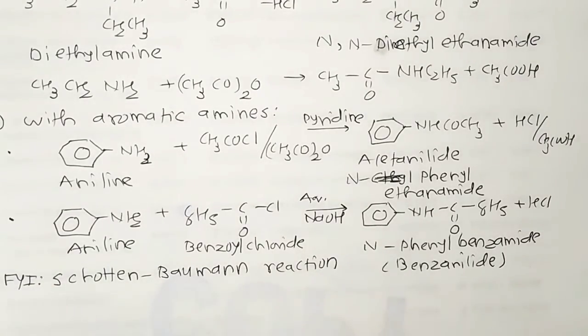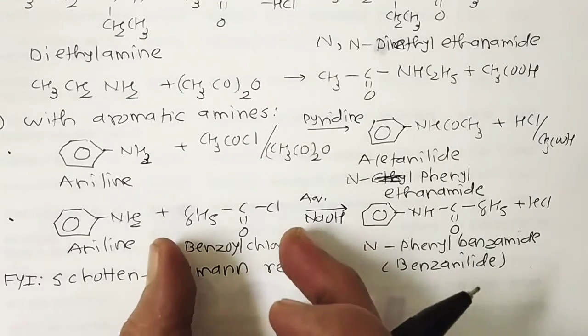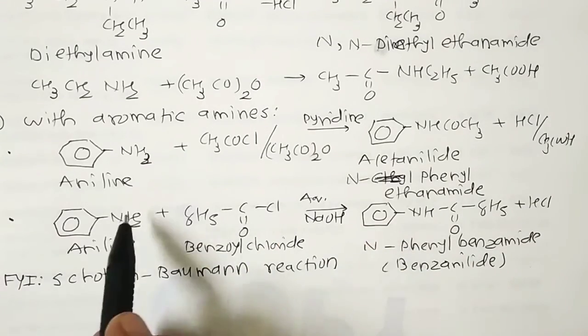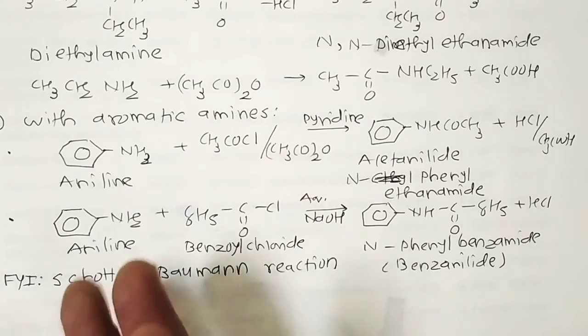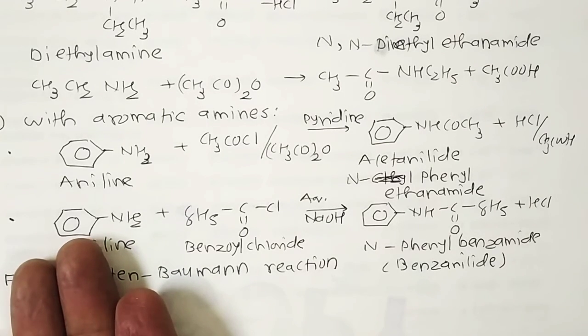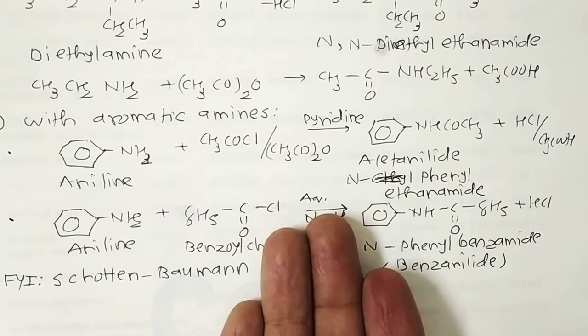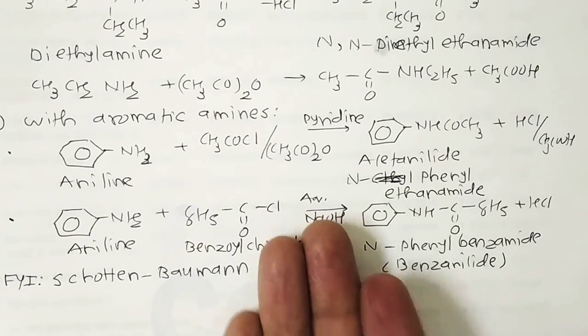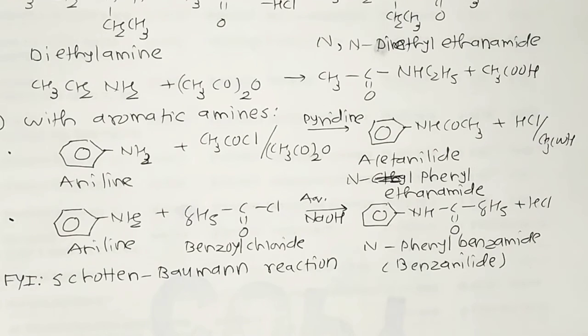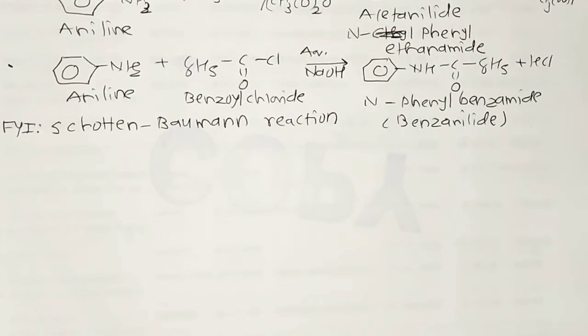Once again, what is the Schotten-Baumann reaction? Benzoylation of compounds containing an active hydrogen atom, such as in this case amines, phenols or alcohols, with benzoyl chloride in presence of dilute aqueous NaOH is called the Schotten-Baumann reaction. So this is all about the acylation reactions.